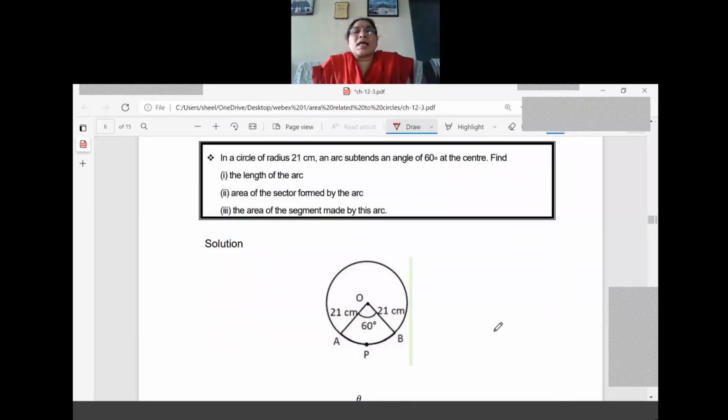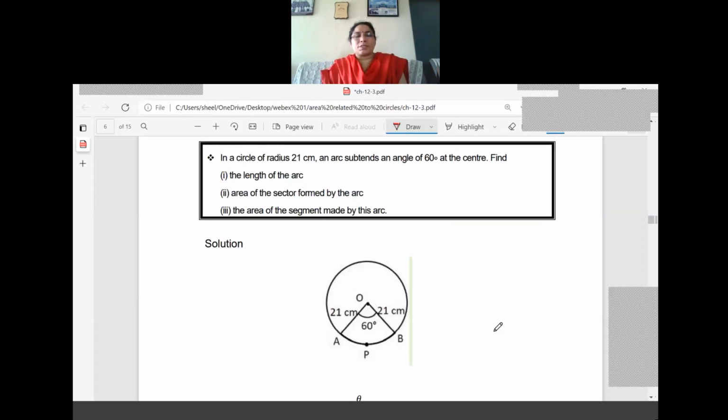Okay. In a circle of radius 21 centimeter, an arc subtends an angle 60 degree at the center. Find the length of the arc. Second one, area of the sector formed by the arc. Third one, area of the segment made by this arc. Right? So three questions are asked here.